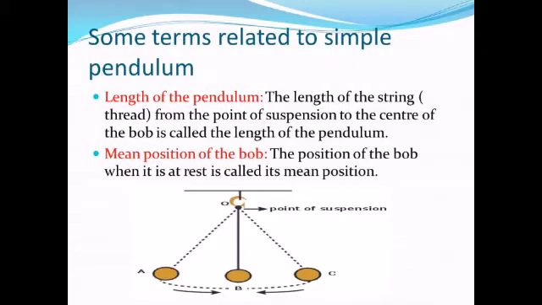Then next we will discuss the mean position of the bob. The position of the bob when it is at rest is called the mean position. You can see in this diagram, suppose the bob is at rest, it is at position B. So the mean position of the bob will be the position B.